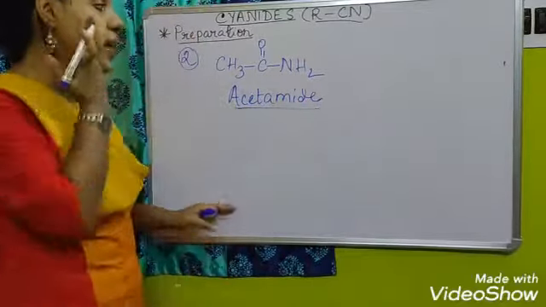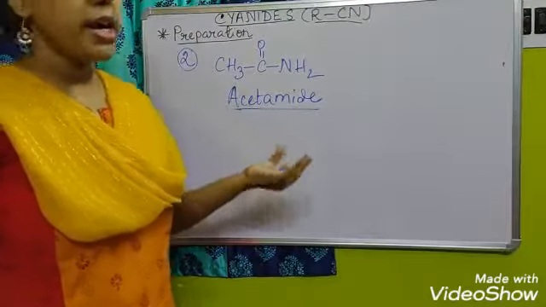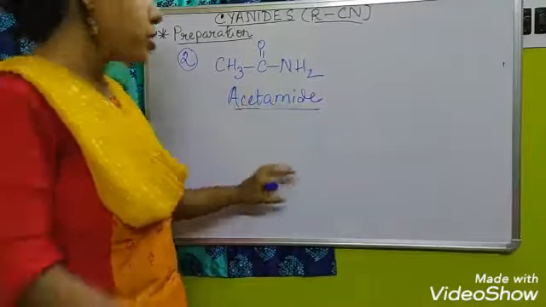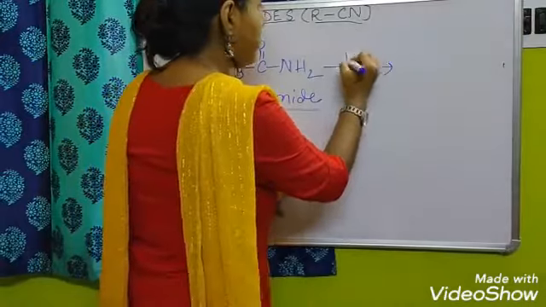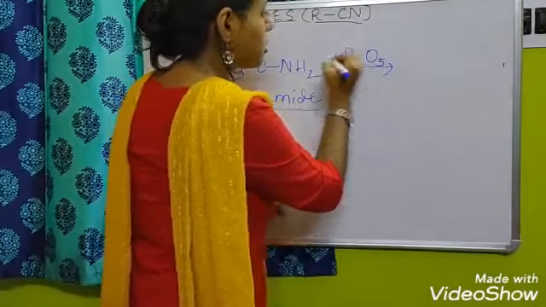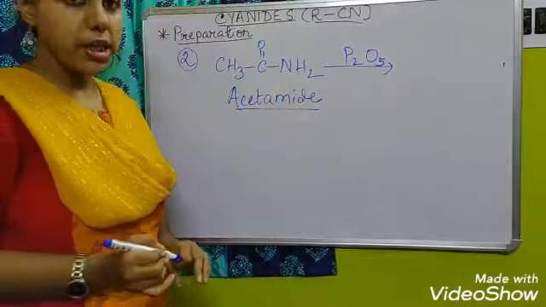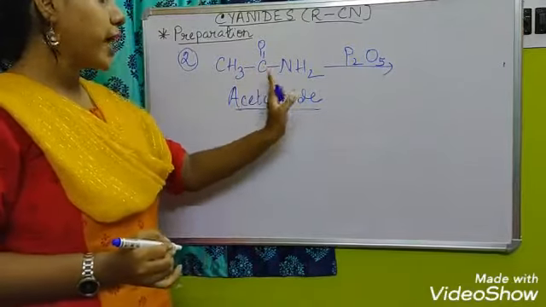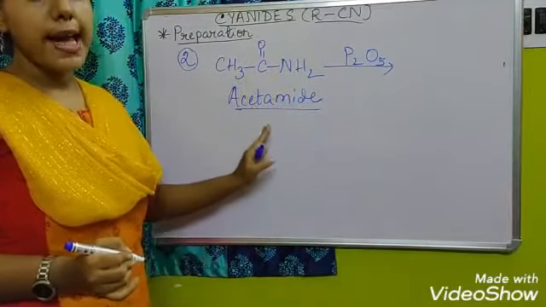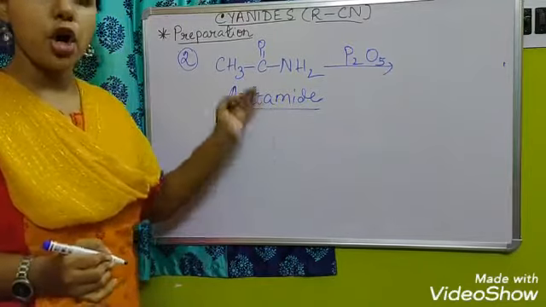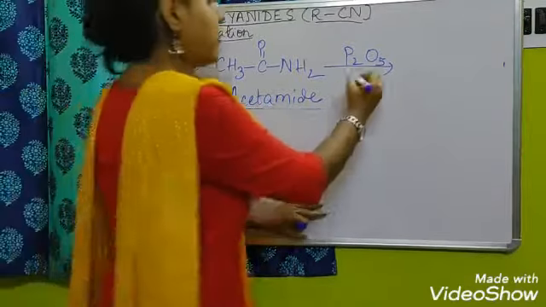Okay, so whenever we are treating this compound with P2O5, phosphorus pentoxide, clear? You have to heat this acid amide, or acetamide compound, here.